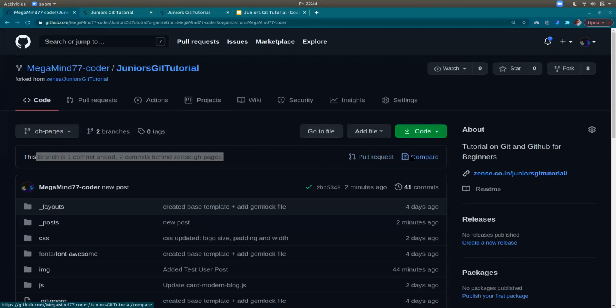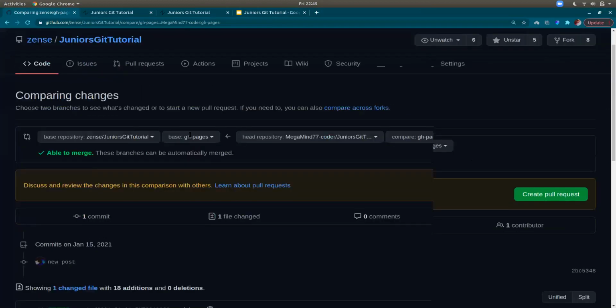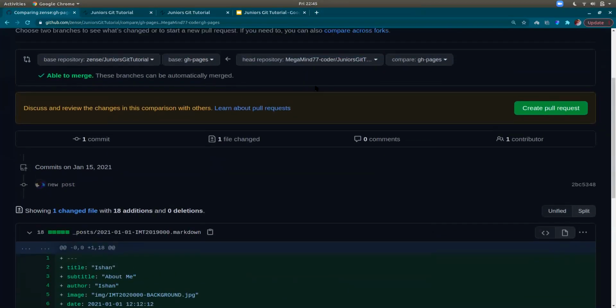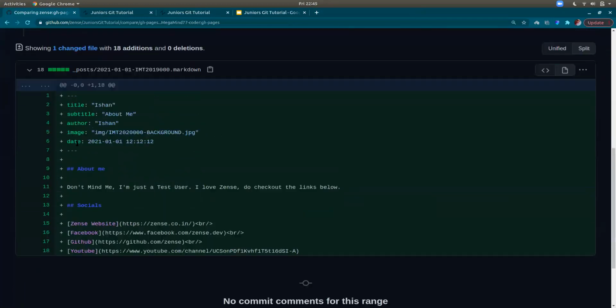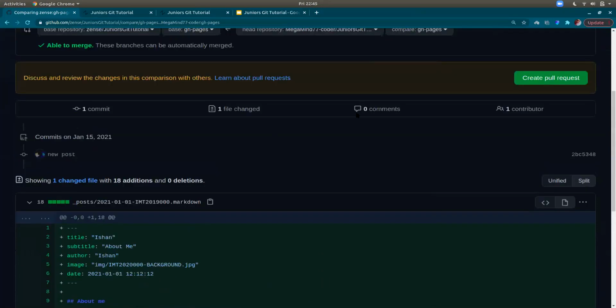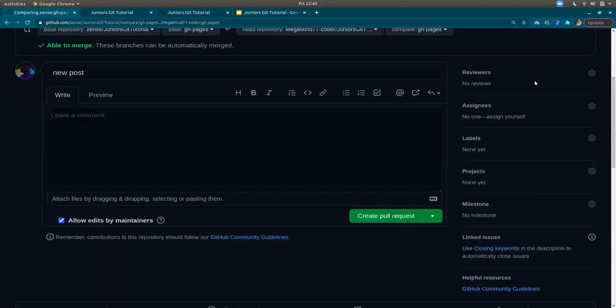So now I'll click on compare. See, it would say able to merge, and as I have been working on a file which was not being worked on by somebody else, it wouldn't lead to any conflict. So I can just create a pull request.